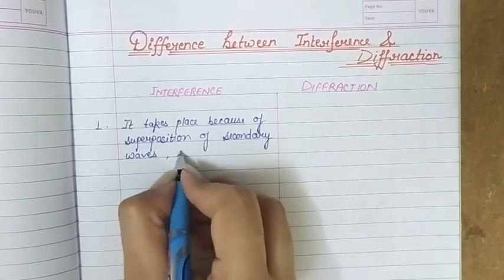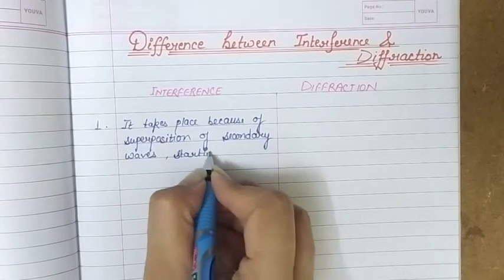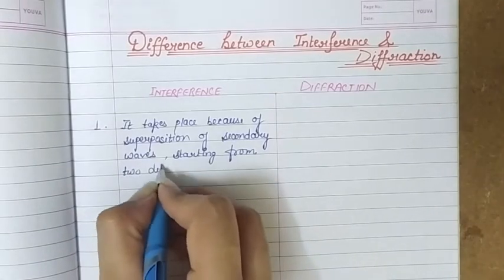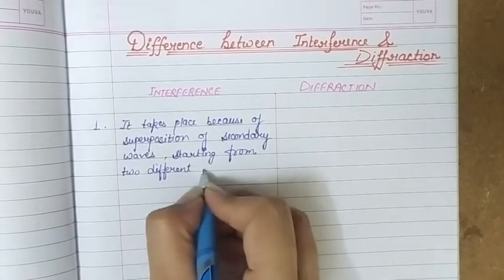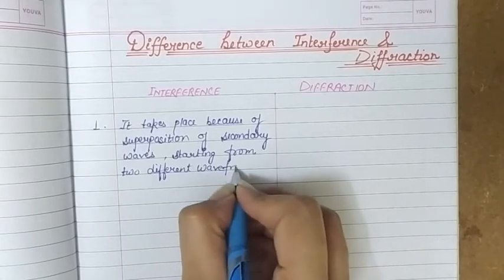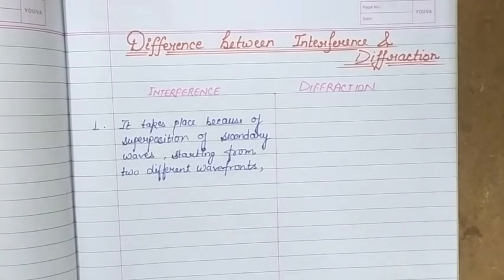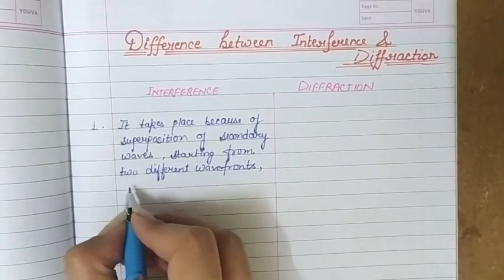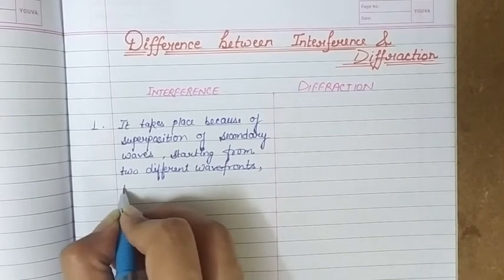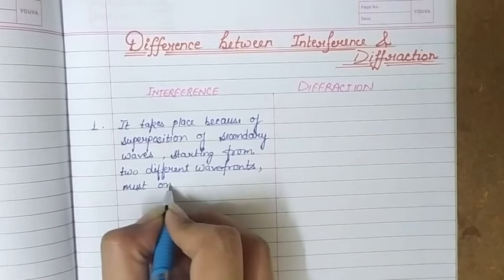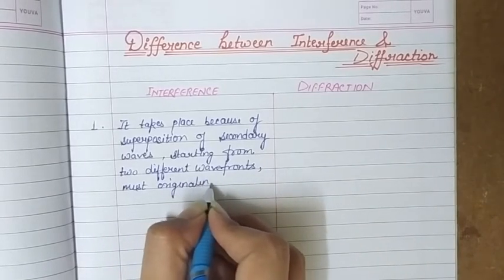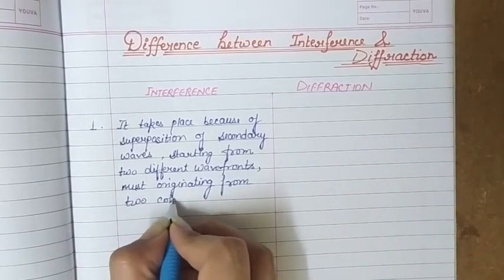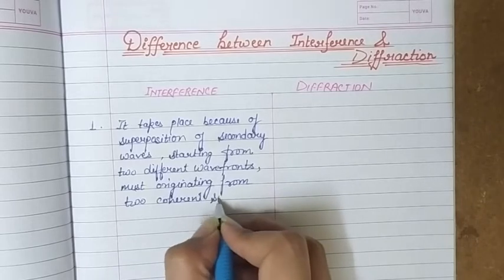So secondary waves starting from two different wavefronts, although these wavefronts are originating from two coherent sources. So these two different wavefronts must be originating from two coherent sources. This is the condition of interference.